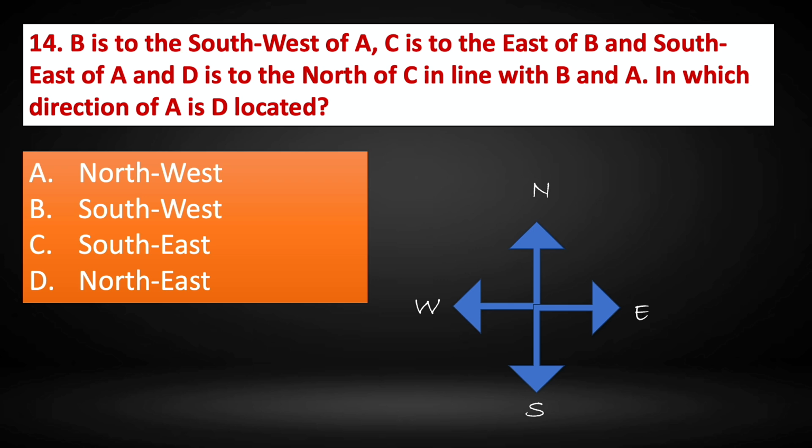B is to the southwest of A. So A is going to be in the north, so B is going to be in the southwest. So B will be here. And C is to the east of B. So east of B is C. And D is to the north of C in line with B and A. So D is going to be in the north of C and in line with B and A.